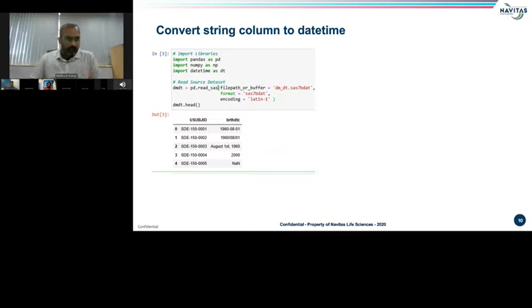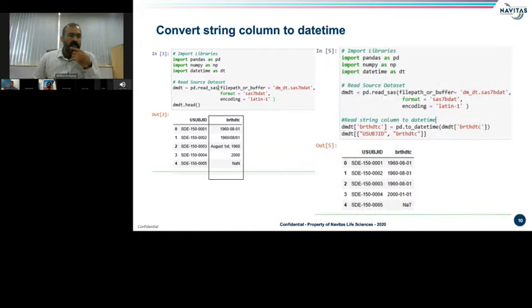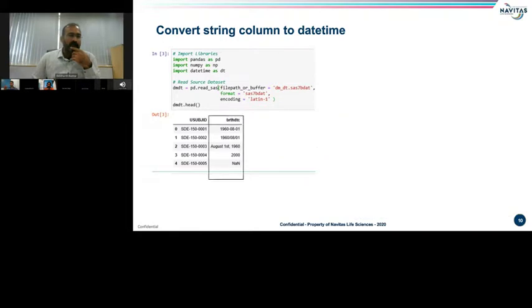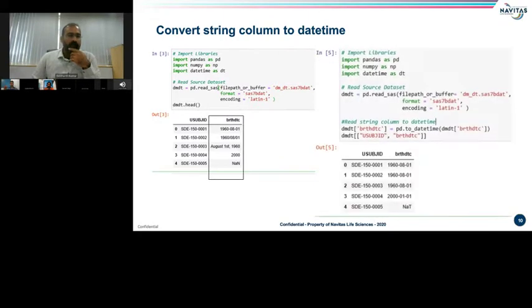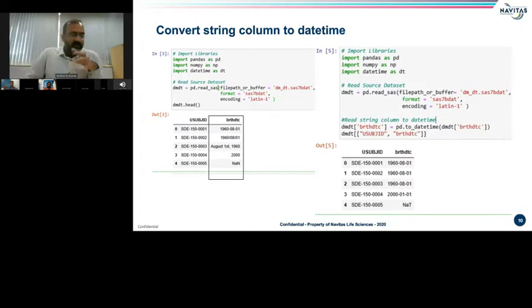In this case, we are using the datetime package, and then reading this DM date variable. In this case, we see that the variable is having 5 different formats.